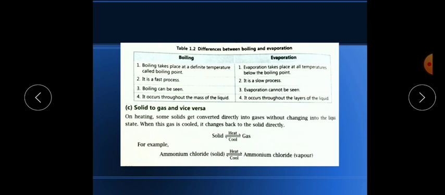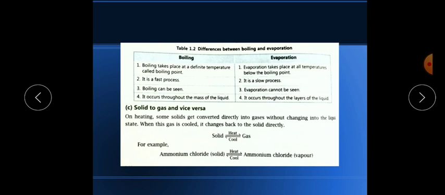On heating, they absorb the atmospheric or room heat and directly convert from solid to gaseous form. They do not follow the liquid state.